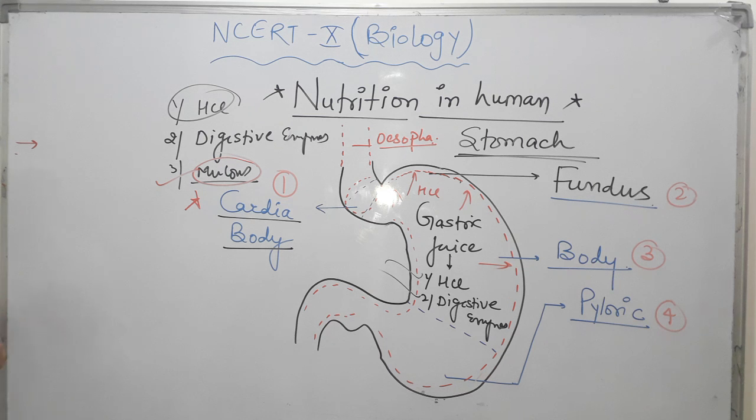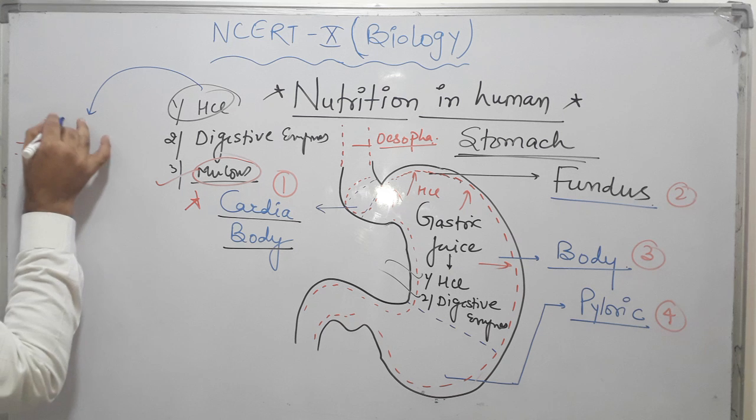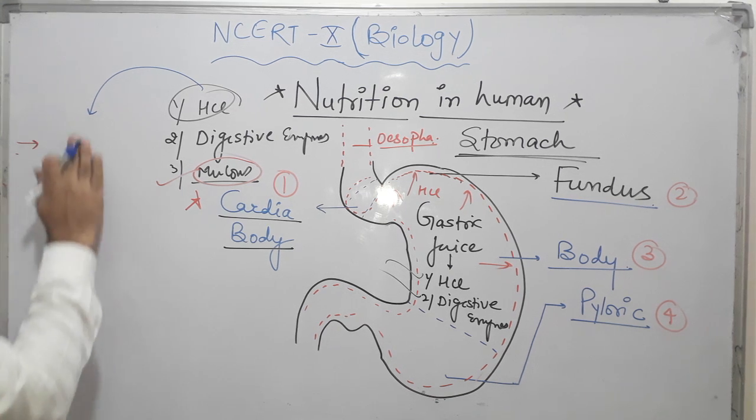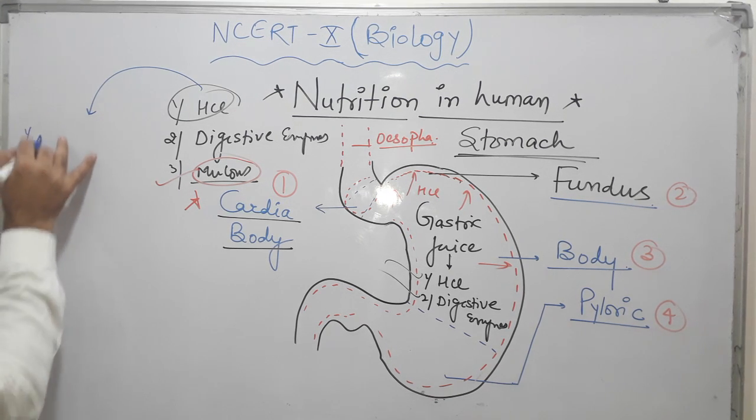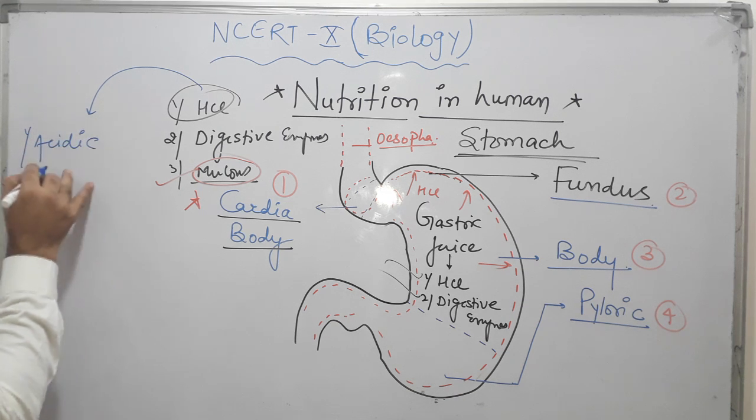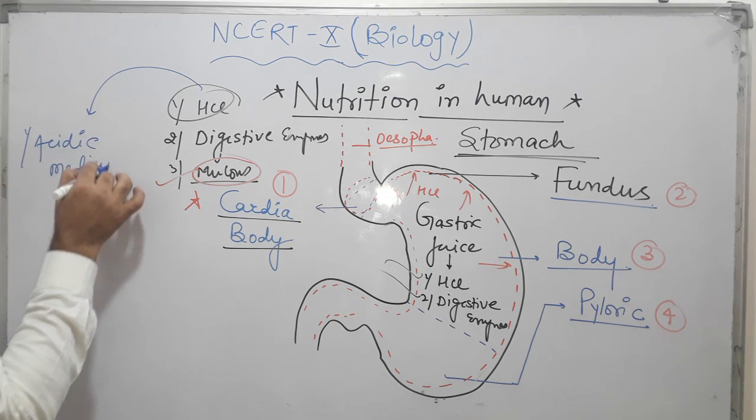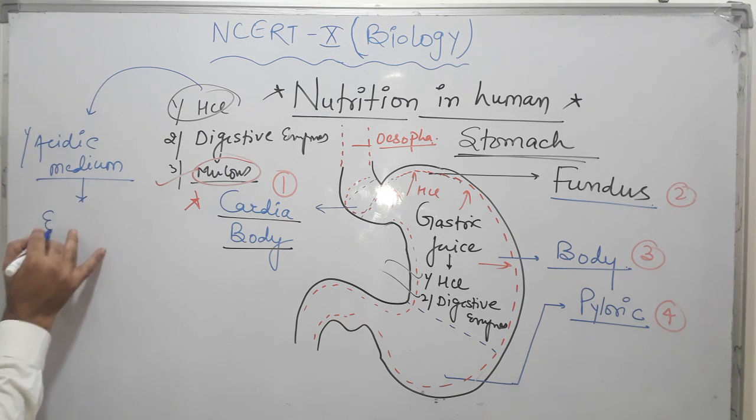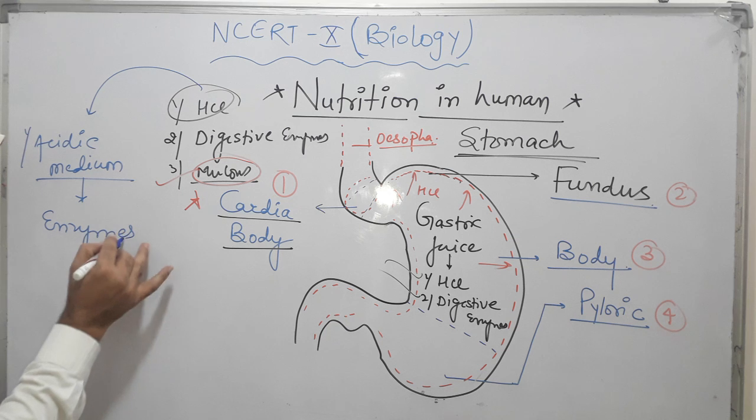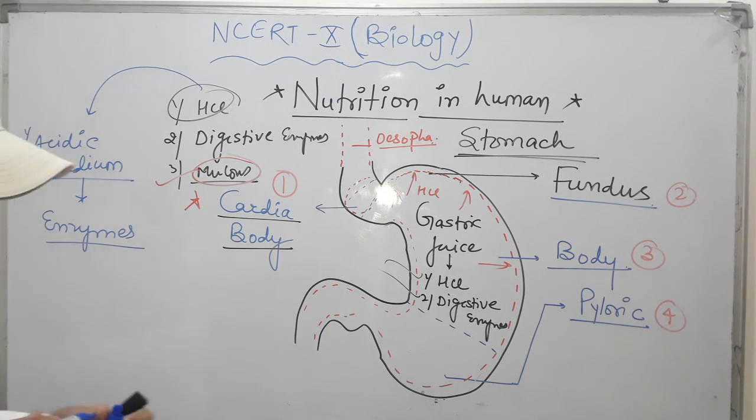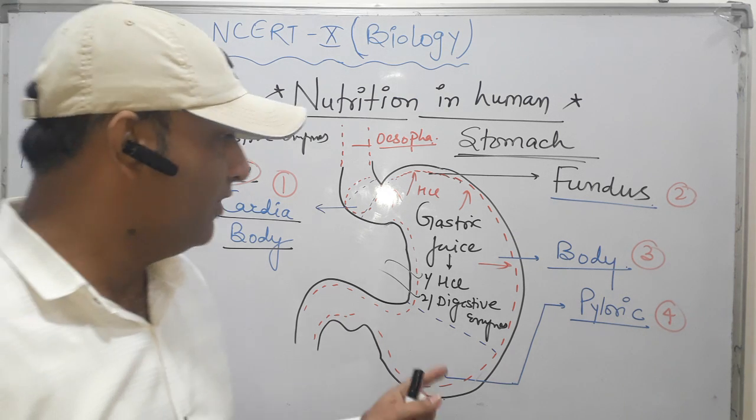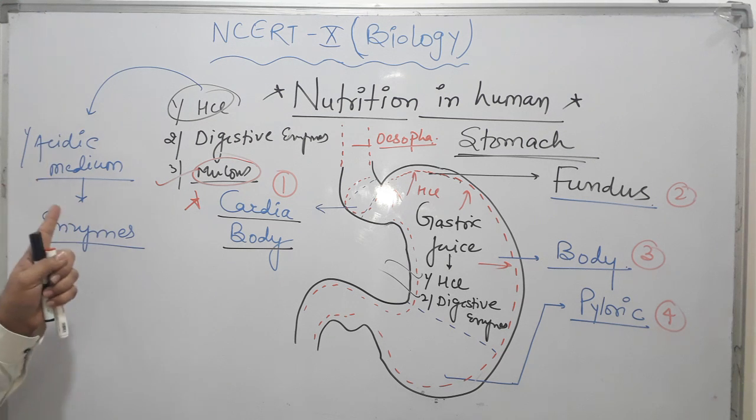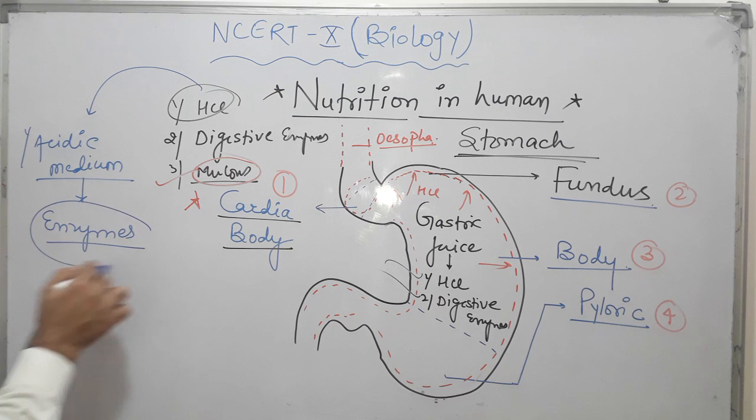Now the second, the function of hydrochloric acid. First, it provides an acidic medium so that the stomach enzymes can easily work, because the stomach enzymes, pepsin and renin, all work in an acidic medium. Clear? So it provides an acidic medium for proper functioning of the enzymes. That is the first work.